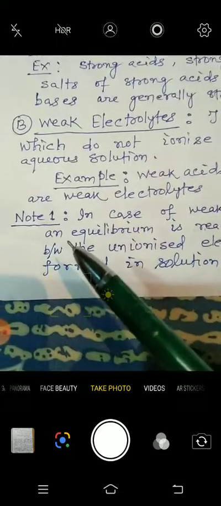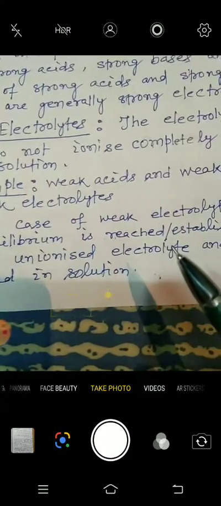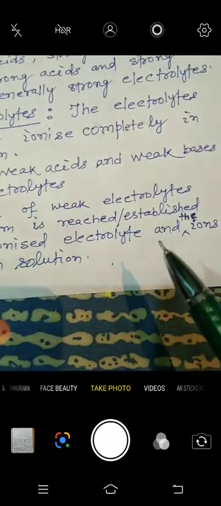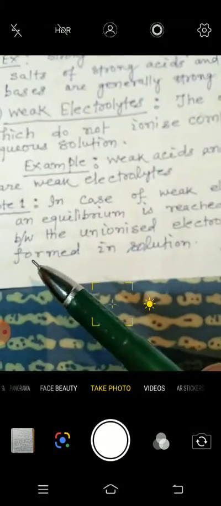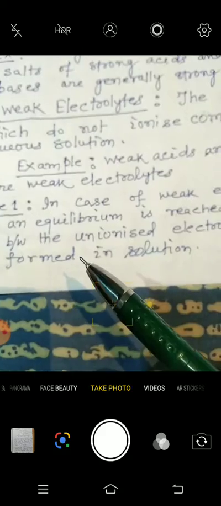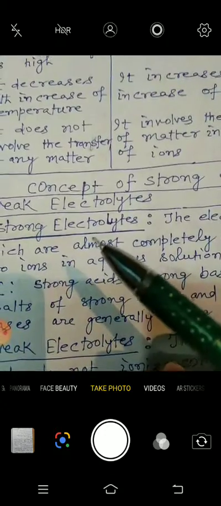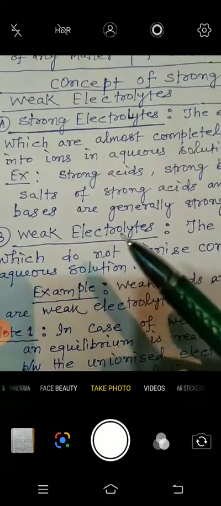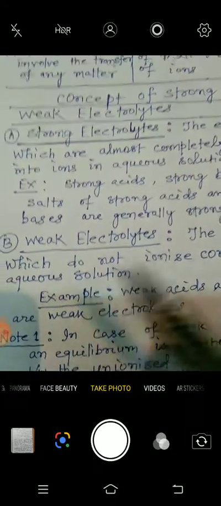Note, in case of weak electrolytes, an equilibrium is established between the unionized electrolyte and the ions formed in solution. I mean to say that in case of weak electrolytes, there will be two sides. One will be the reactant side and the other will be the product side.